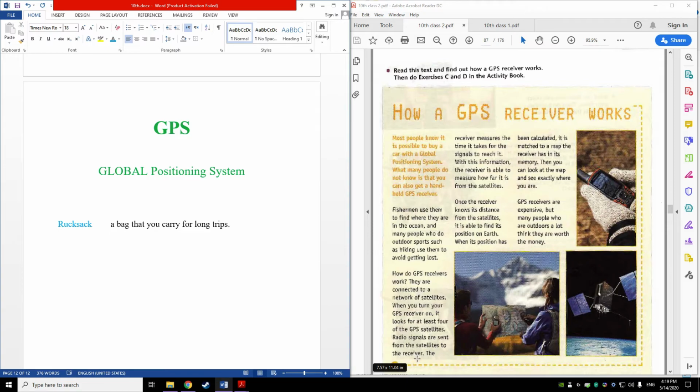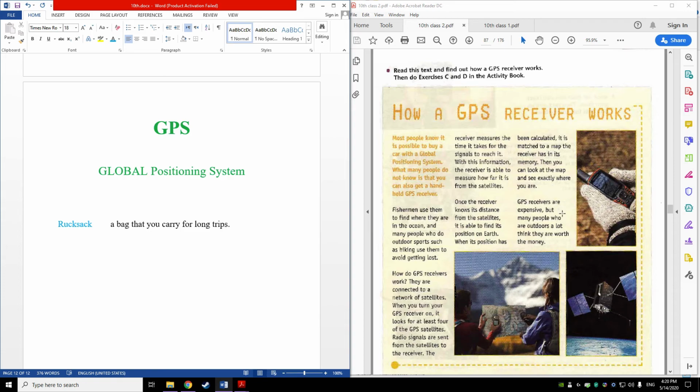Radio signals are sent from the satellite to the receiver. The receiver measures the time it takes for the signals to reach it. With this information, the receiver is able to measure how far it is from the satellites. Once the receiver knows its distance from the satellites, it is able to find its position on Earth. When its position has been calculated, meaning when they do the measurement and the calculations between the receiver and the satellite, when they calculate this process, it is matched to a map the receiver has in its memory. Then you can look at the map and see exactly where you are.